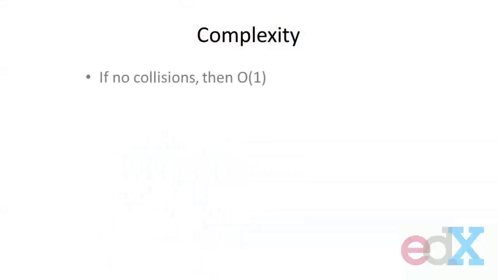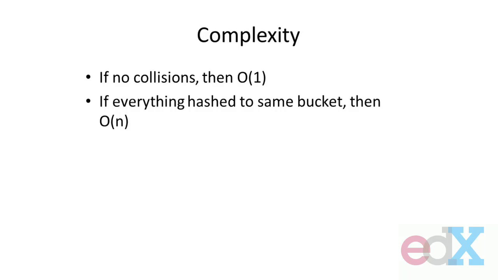With that idea, I'm going to hash by computing some function on the key that's going to tell me where in the list to go to, and I'm going to make the list large enough that I can store most of the elements in there, but not too large. One of the questions is, just intuitively, how good is hashing? Well, if there are no collisions, then this is order 1. Now, that also assumes that the computation of the hash function can be done very efficiently, but let's assume that. It basically says, given an element, a key, I do the computation, I go straight to that point in the list, I pull it out, and if there are no collisions, only that element's at that location in the list, I'm in great shape. The flip side, of course, is if everything is hashed to the same bucket, then I'm stuck.